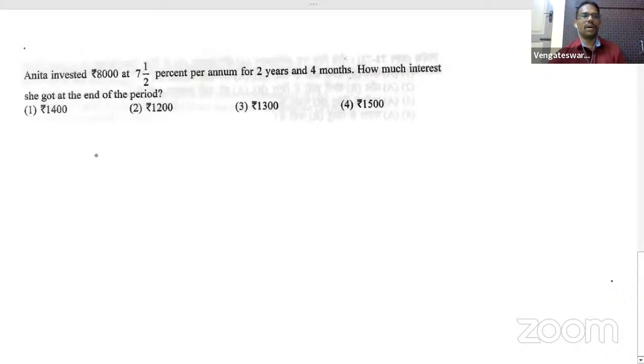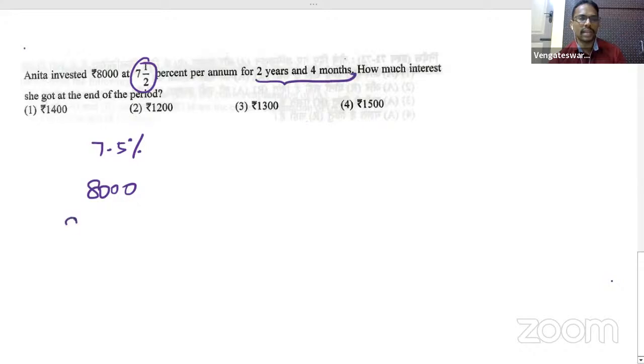Yes, dear students, our next question here. Anita invested 8,000 rupees at 7.5 percent. This is 7.5% interest per annum. So what is the amount she is investing? 8,000, and the rate of interest is 7.5 percent for a time period of 2 years and 4 months. The question is, how much interest did she get at the end of the period? Now I need to find the interest.